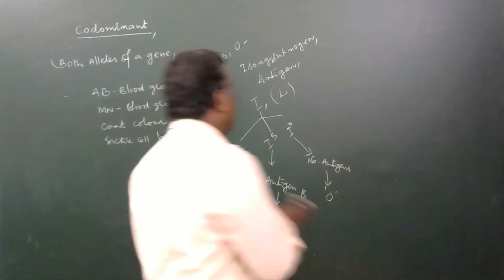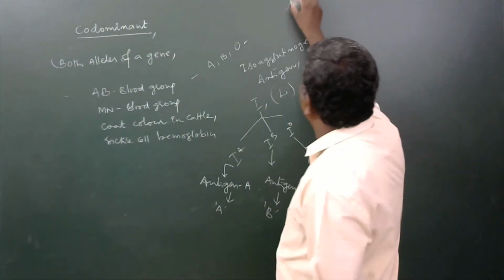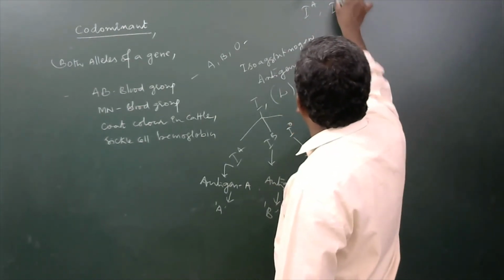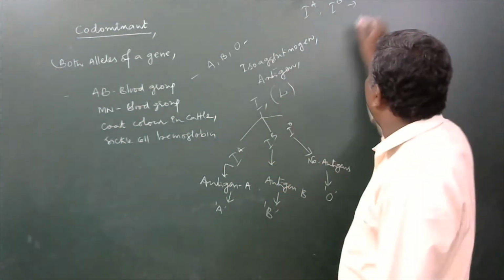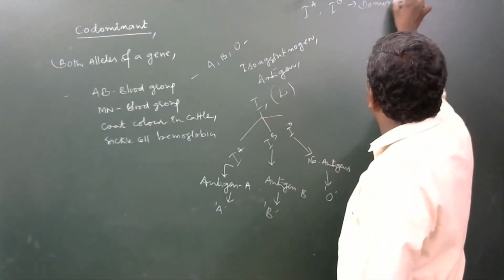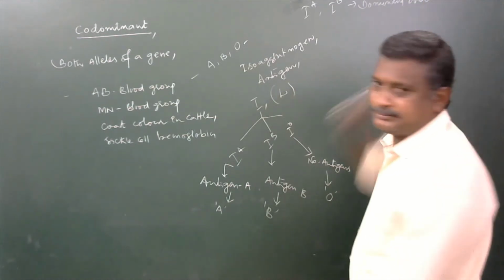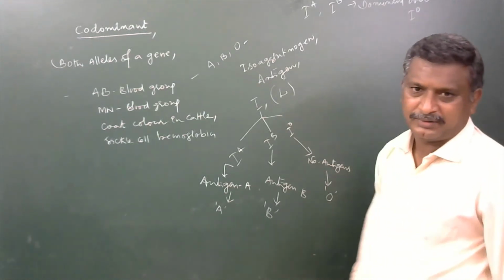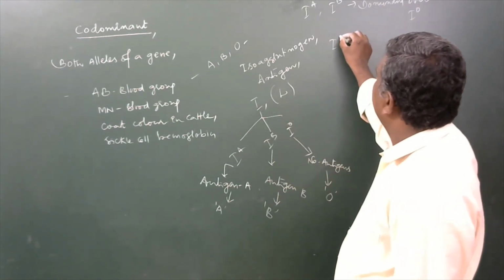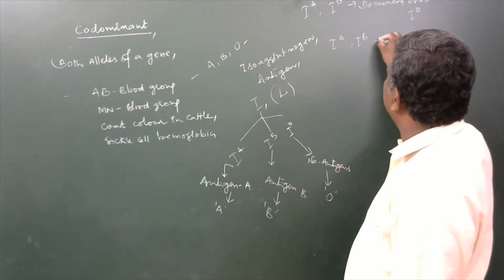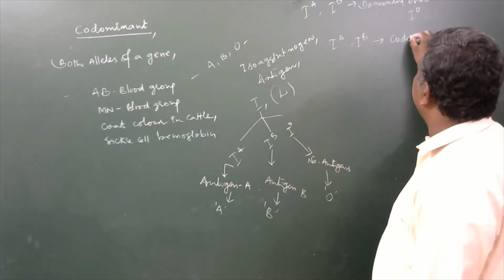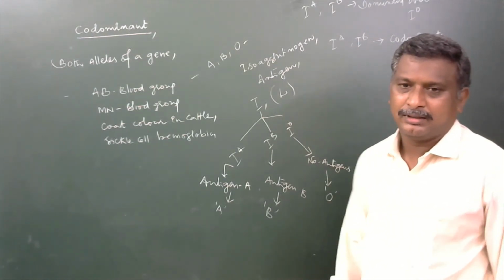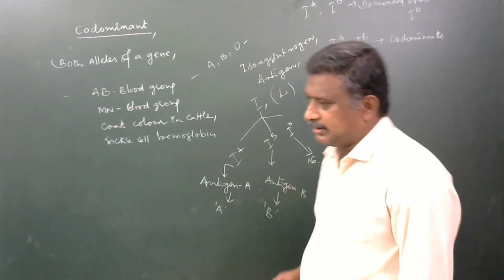Then here, I to the power of A and I to the power of B are both dominant over I to the power of O. But I to the power of A and I to the power of B are codominant to each other. Codominants.